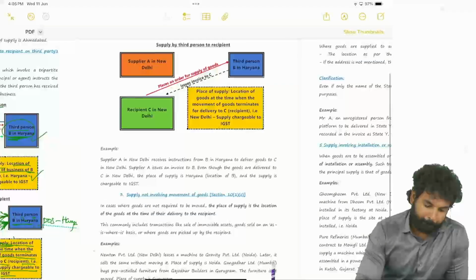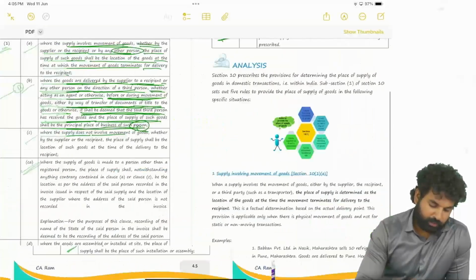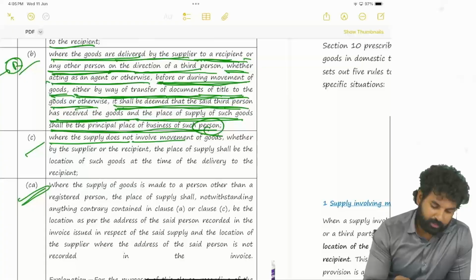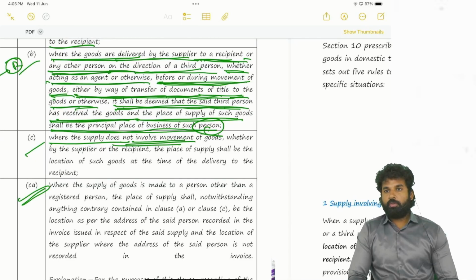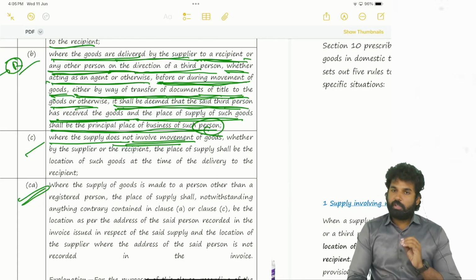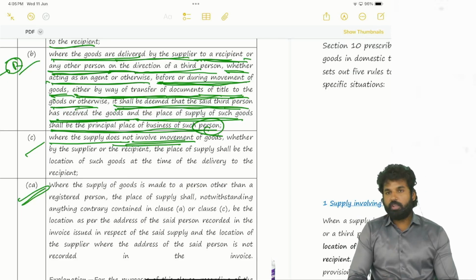Now comes the next clause, where the supply does not involve movement of goods. Yesterday we saw an example of this with the projector. The previous institute was owning this projector, but this institute wanted to purchase that projector from there, in the exact location where it is. So just the ownership is being changed here. There is no movement of the goods. The goods are provided as it is.